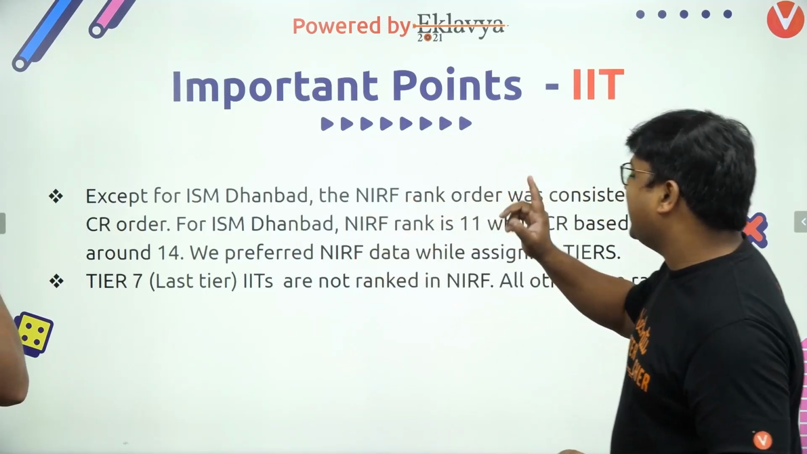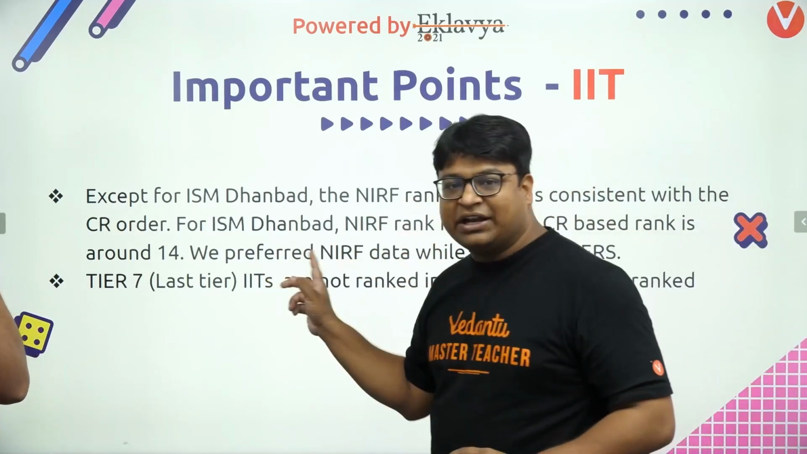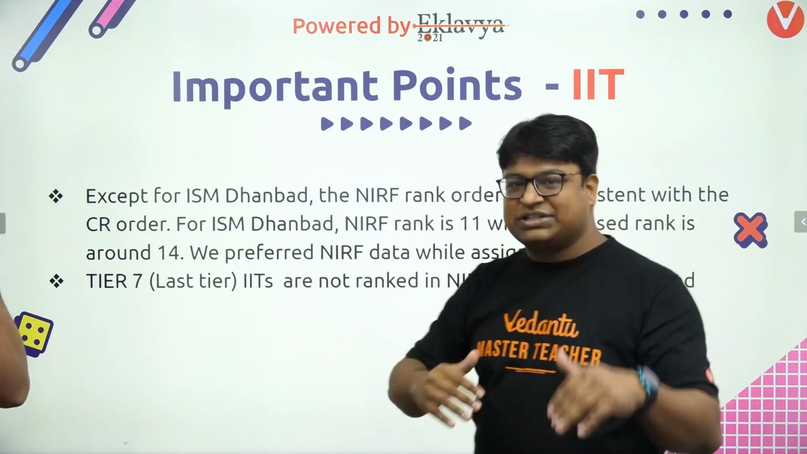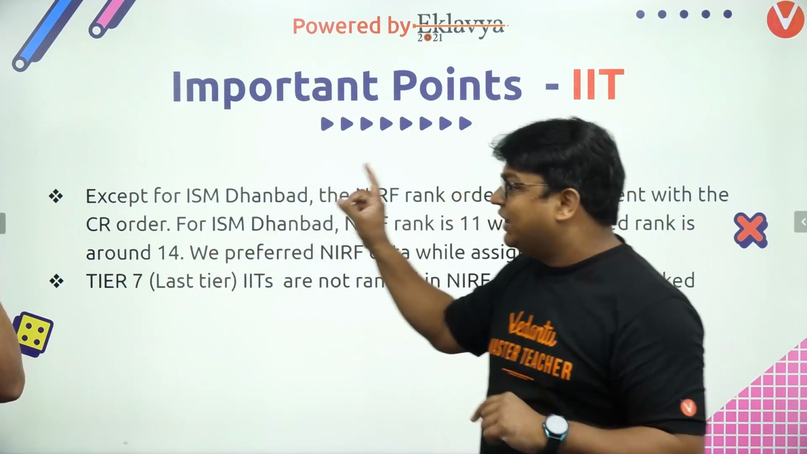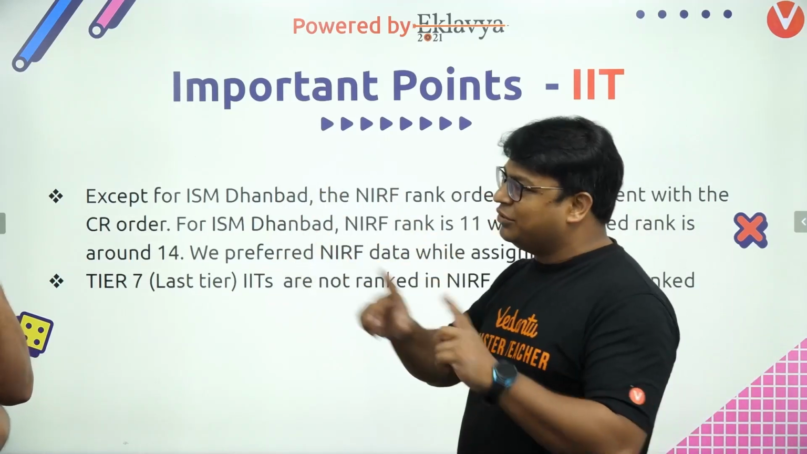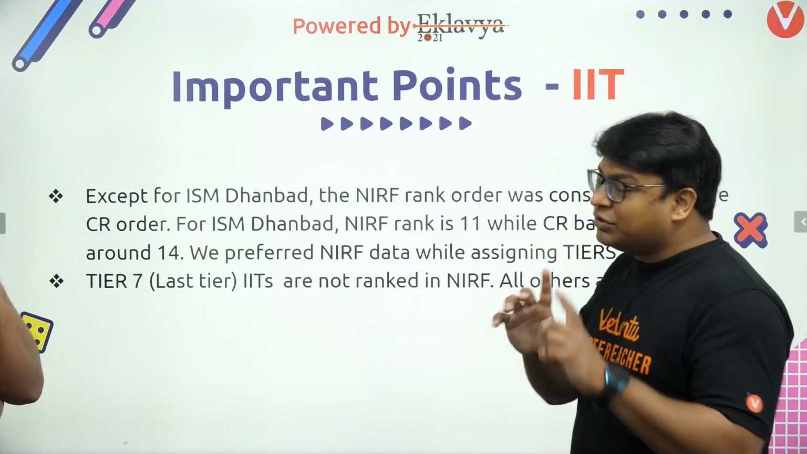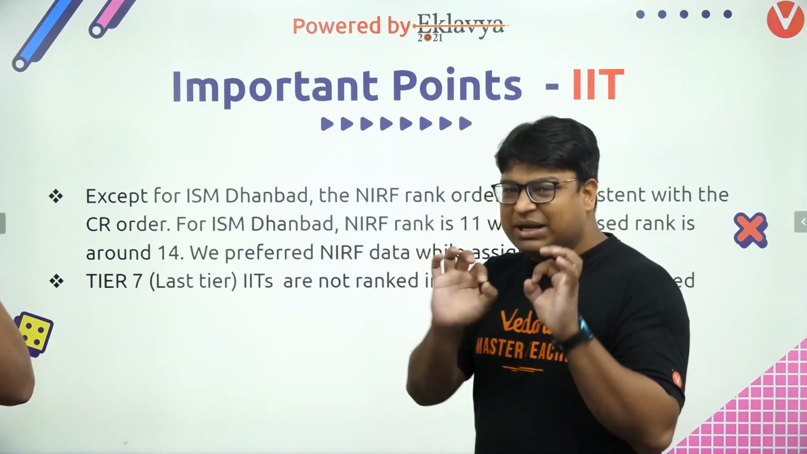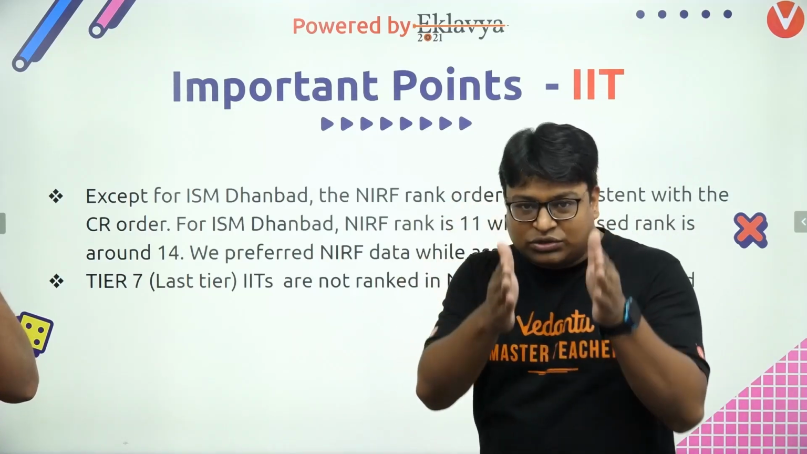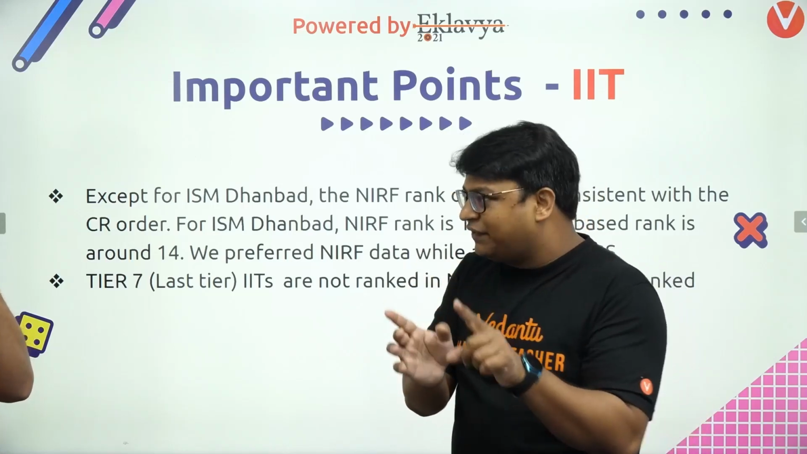ISM Dhanbad is ranked 11 in NIRF. But according to our tiering structure, it was getting a rank of around 14, but the tier was still the same. The 11th number college and the 14th number college belong to the same tier. So tier-wise ISM Dhanbad is still at the correct location, but I'm just trying to highlight that the closing rank order may differ from the NIRF order.